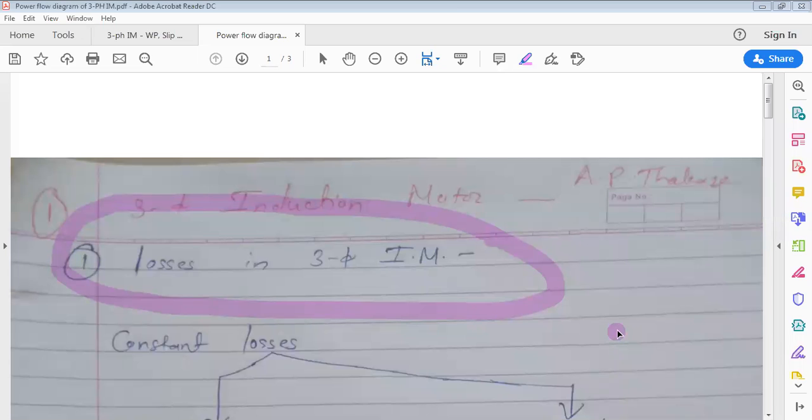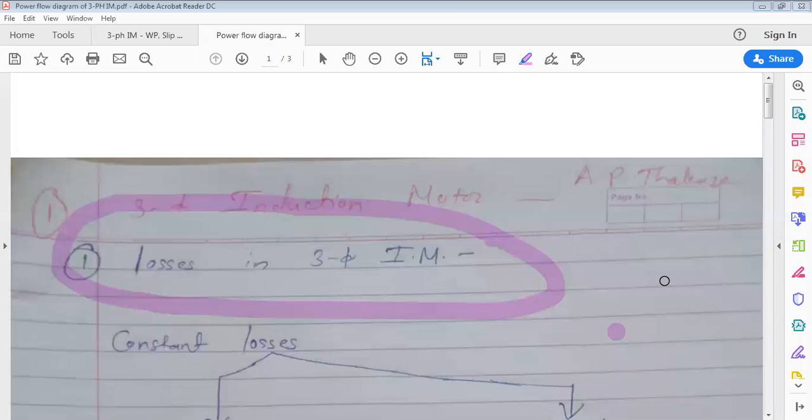Clear? Now tell me where the core loss, that is iron loss, that is hysteresis and eddy current loss, takes place in a three-phase induction motor. It takes place in the core, that is, magnetic material.